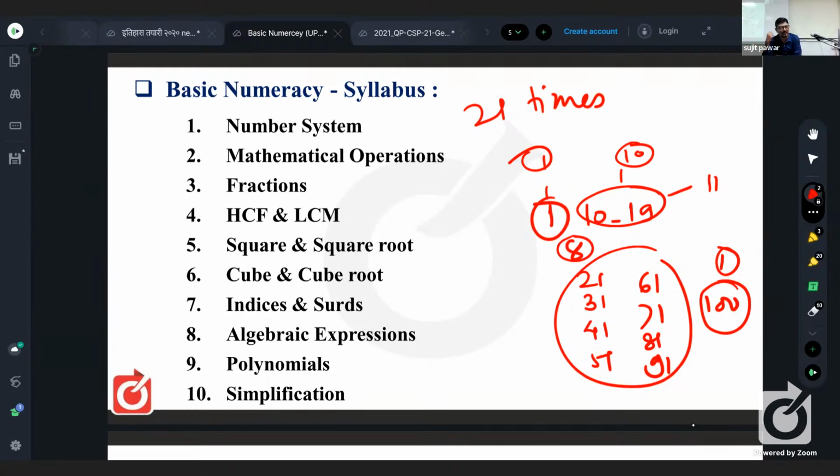So again, I would like to ask you a simple question. You can answer within no time. How many times does the digit 2 come in the same range? How many times does the digit 2 come from 1 to 100? Now it is 20 times. 1 would have also 20 times, but it is once more. Why? Because of 100, not because of 11. Because of 100. Is it clear?